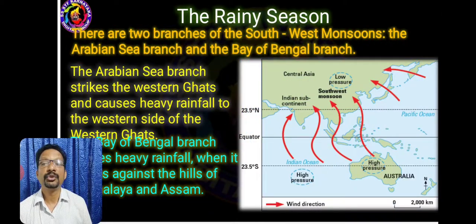There are two branches, the Arabian Sea branch and the Bay of Bengal branch. What's the difference? The Arabian Sea branch strikes the Western Ghats and causes heavy rainfall in the Western Ghats. The Bay of Bengal branch causes heavy rainfall in Meghalaya and Assam.